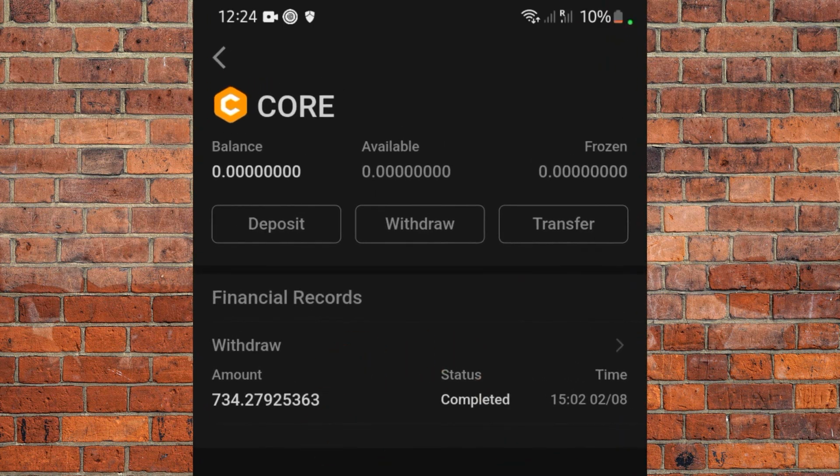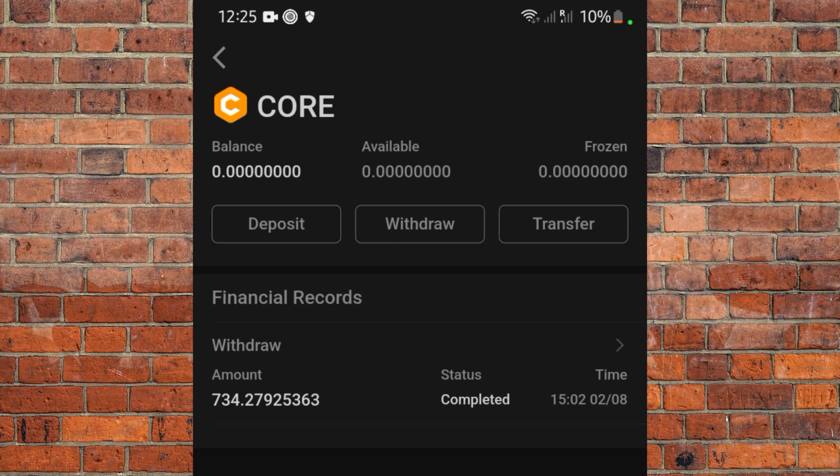Do you remember sometime last year that I was sharing a link called Satoshi for you guys to install that particular app and start mining the free token? That token is called CORE, C-O-R-E. I mined just 734.27 tokens, but this year, February, all the tokens were distributed to those who mined it.